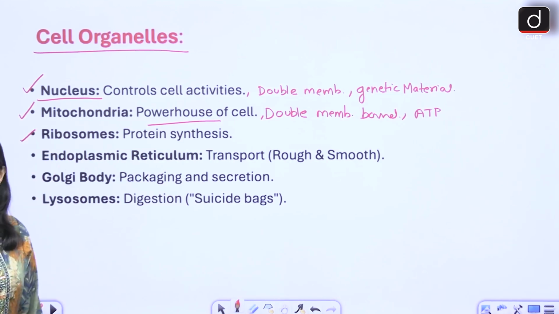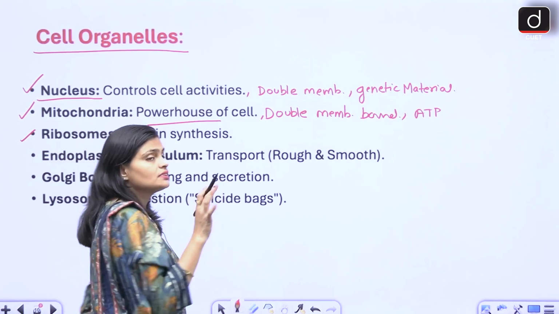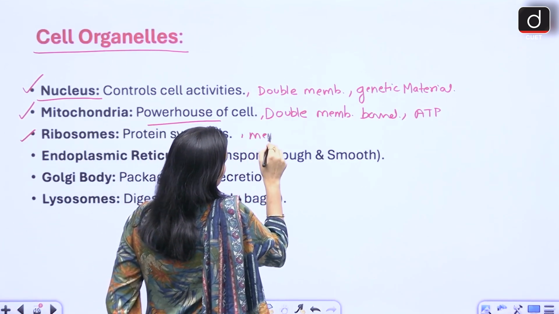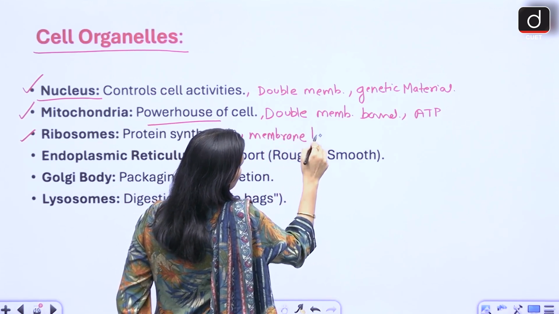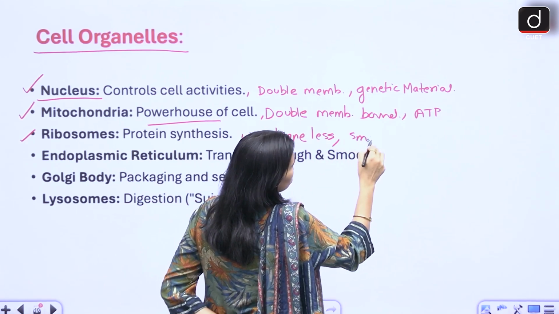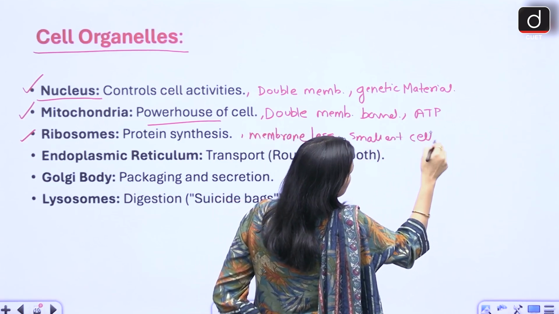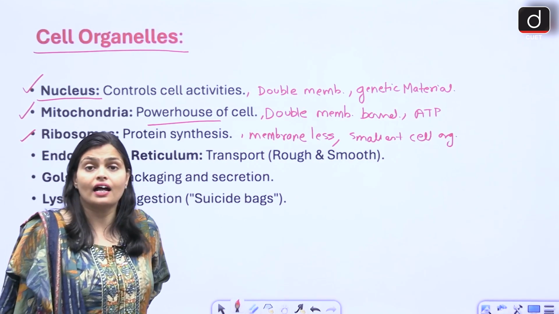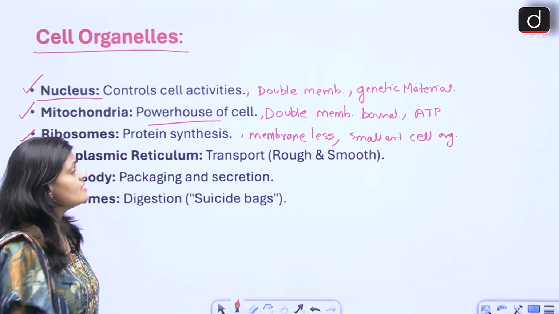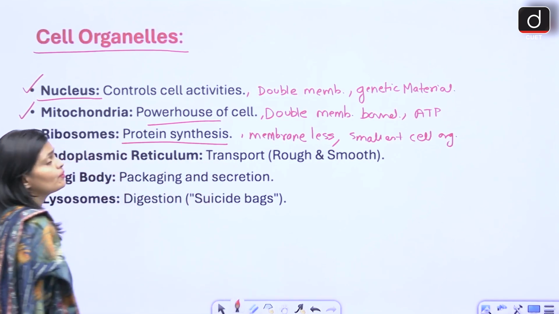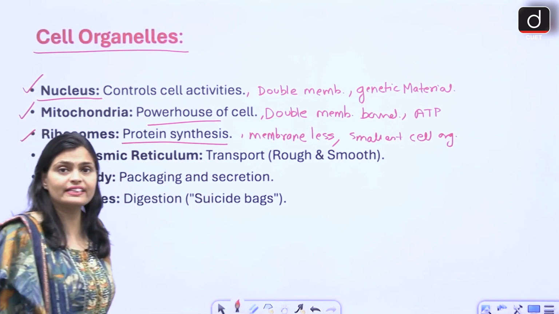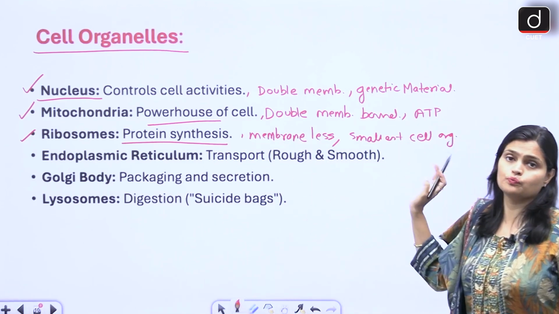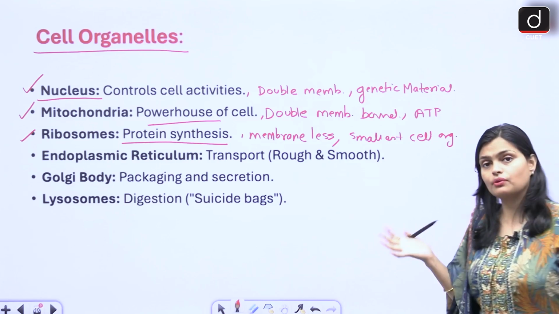Ribosomes are again present within the cells, they are not surrounded by any membrane, right? So आप ऐसे कह सकते हैं membraneless, right? Smallest cell organelle, membraneless, right? And the important function of ribosome is to synthesize protein in our body. So whatever proteins are synthesized in our body, those proteins are synthesized via ribosomes only. तो जो भी प्रोटीन बनते हैं राइबोसोम बनाते हैं.